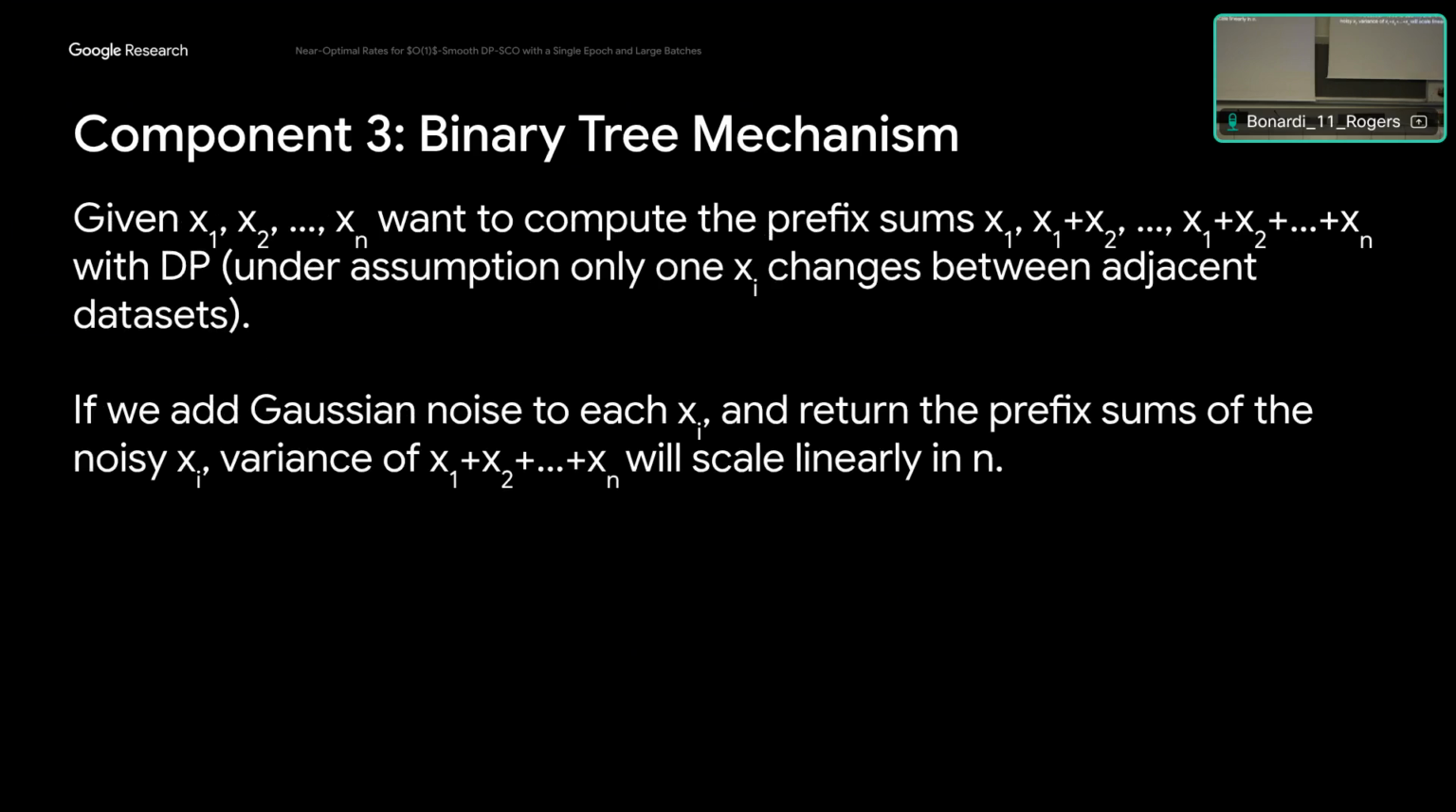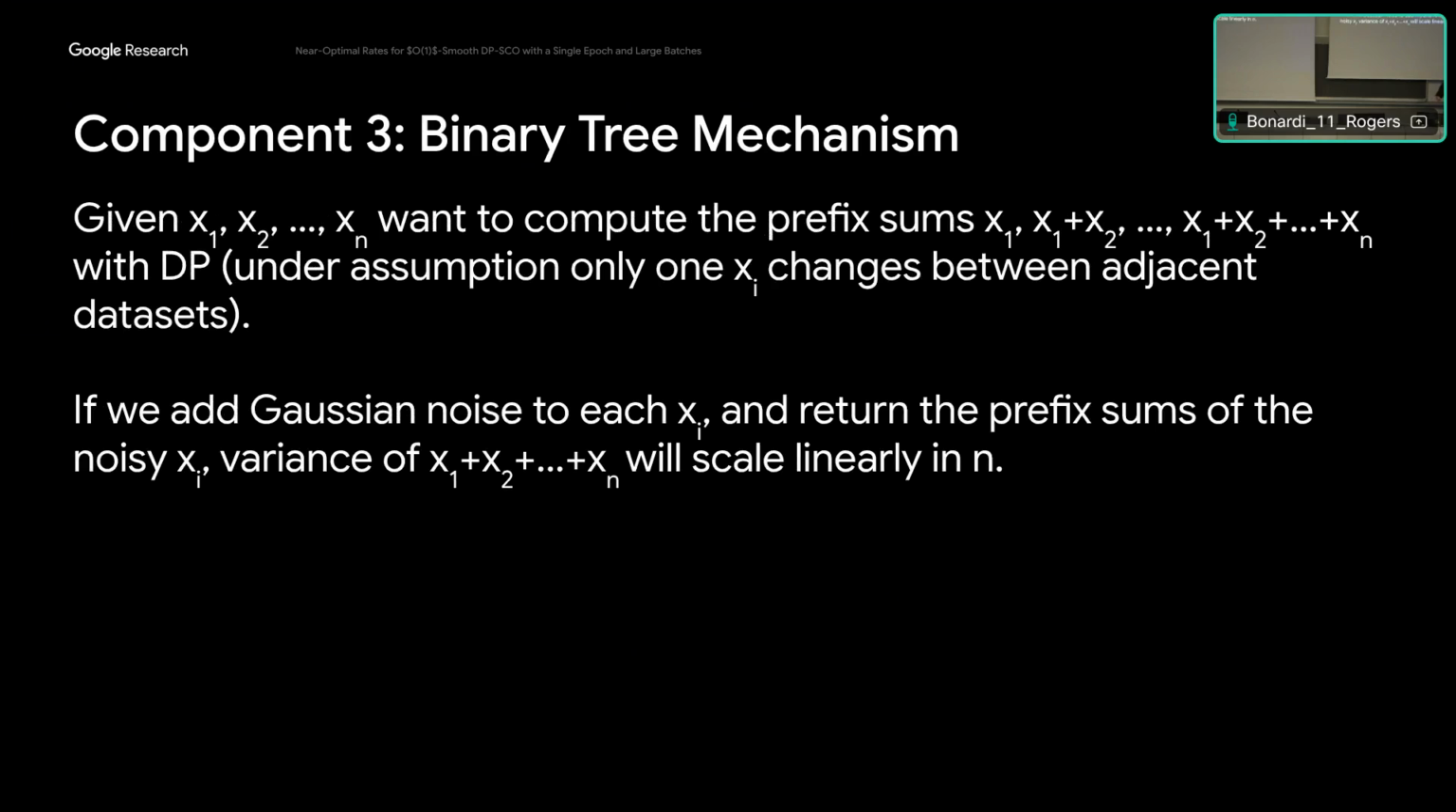Okay, and the last thing we use is the binary tree mechanism. It's a tool from the private literature for computing prefix sums. So this is a problem where I have a stream of inputs x1 to xn, and I want to compute the prefix sums x1, x1 plus x2, x1 plus x2 plus x3, et cetera, with differential privacy.